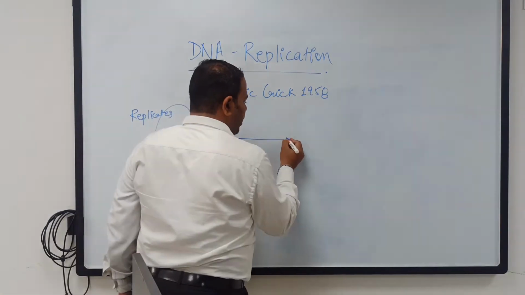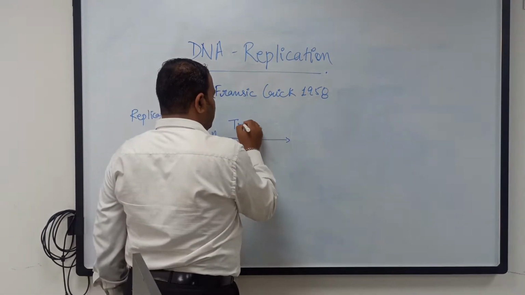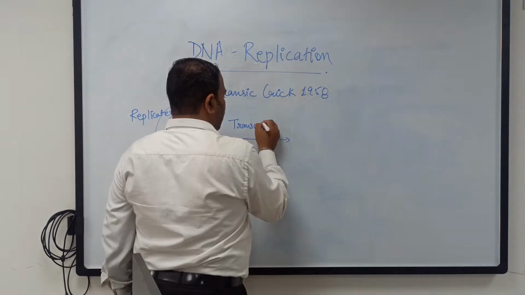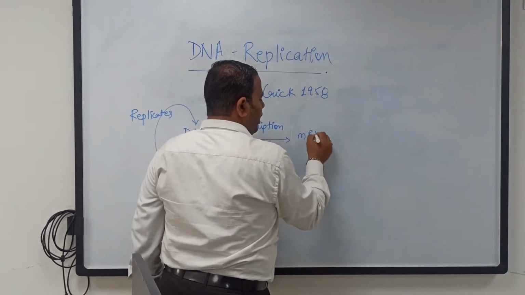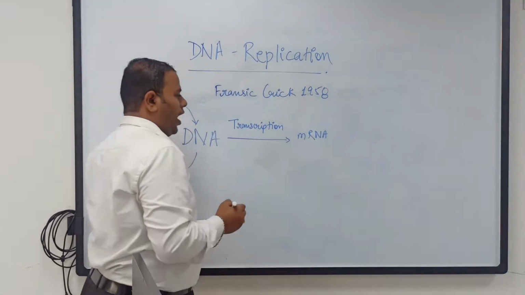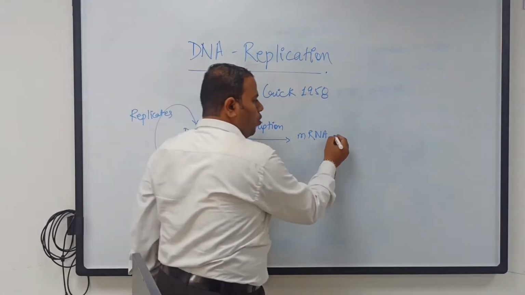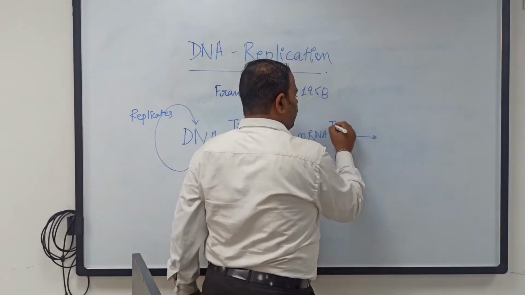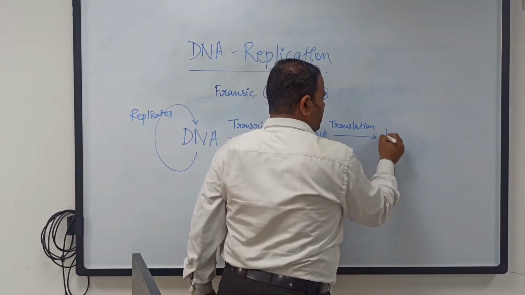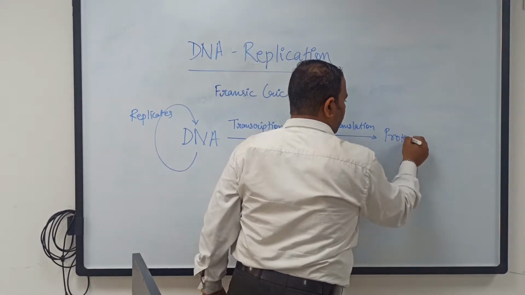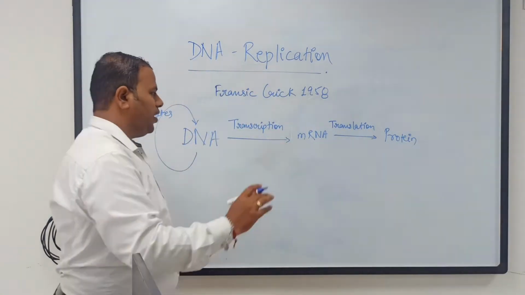Then this DNA, through the process of transcription, goes to form mRNA. mRNA is messenger RNA. Okay, and now this messenger RNA, through the process of translation, forms proteins. This is how a gene is expressed.